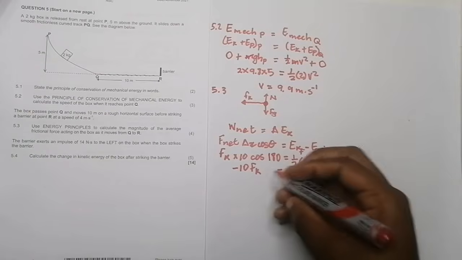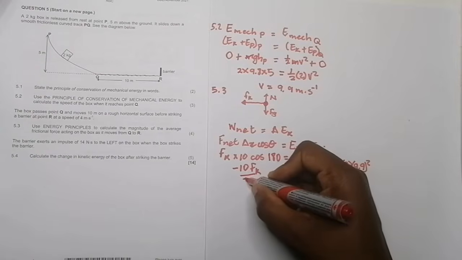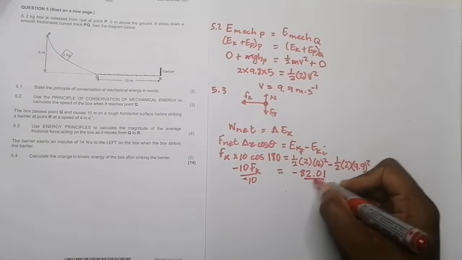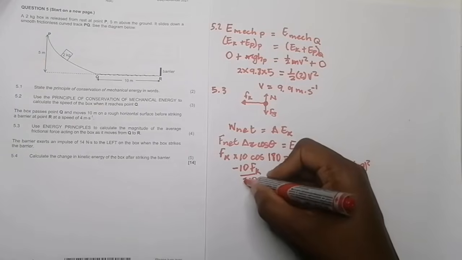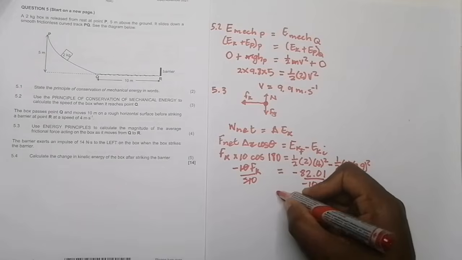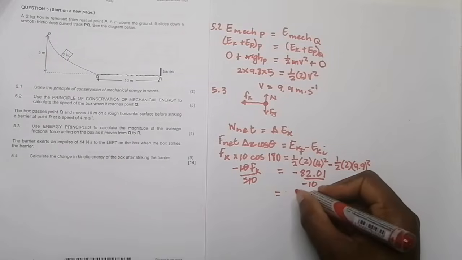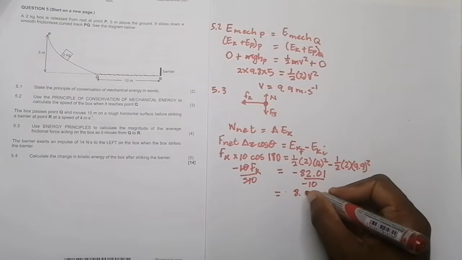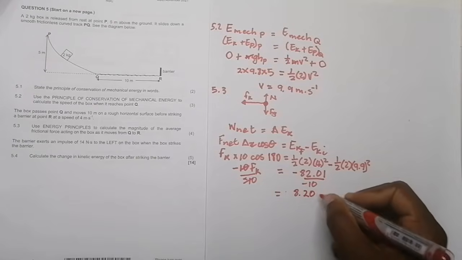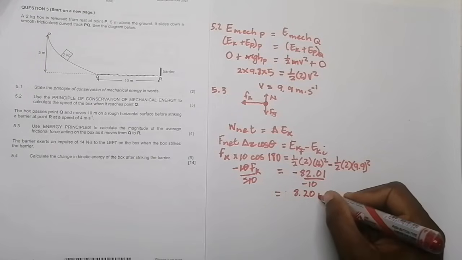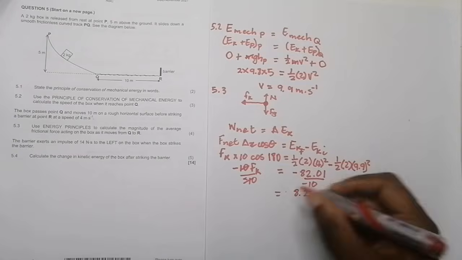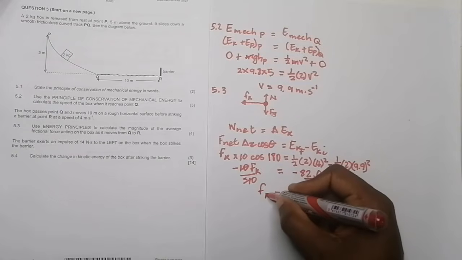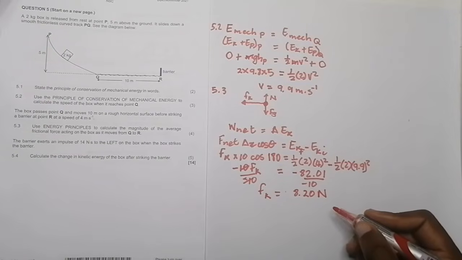In this case we're going to divide by -10 on both sides, and I get a value of 8.20 newtons. So it means that our frictional force is going to be 8.2 newtons.